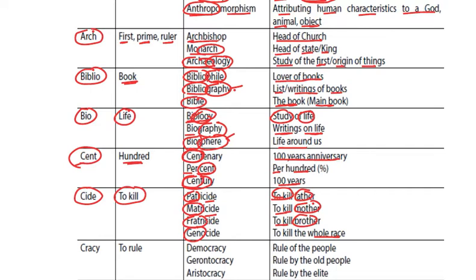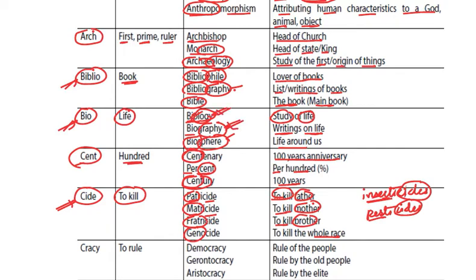Similarly, we have studied in science the words like insecticides. Now, side means to kill insects. Similarly, pesticides. Side means to kill. Whom? To kill pests. Rodenticide. Side is to kill rodents. So you see, just by knowing this word side, just by knowing this word bio or biblio or ology or graphy.